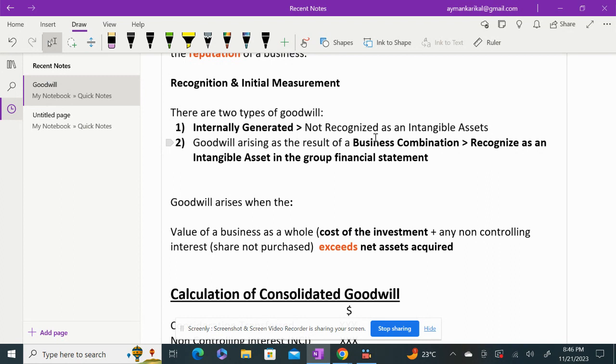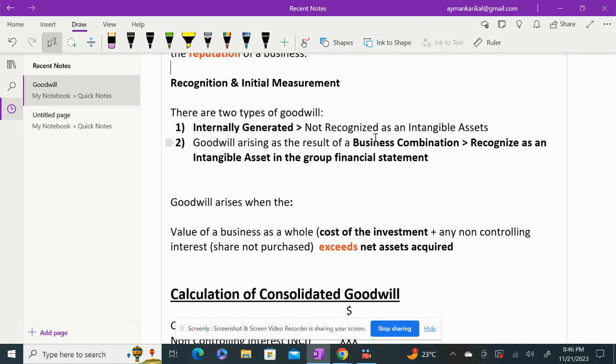When you acquire another entity, you pay more than what you get, right? You will get assets and you will pay more than what you have acquired, right? So here goodwill again arises as you're paying more than what you have acquired, and here you can measure the amount as well, right?